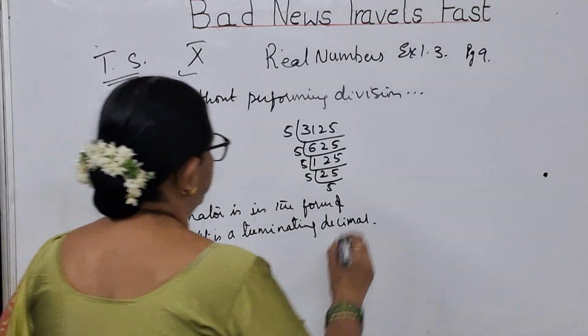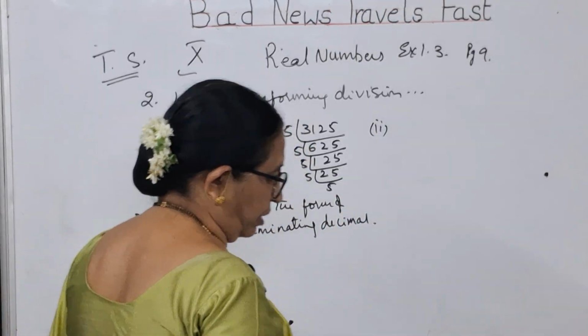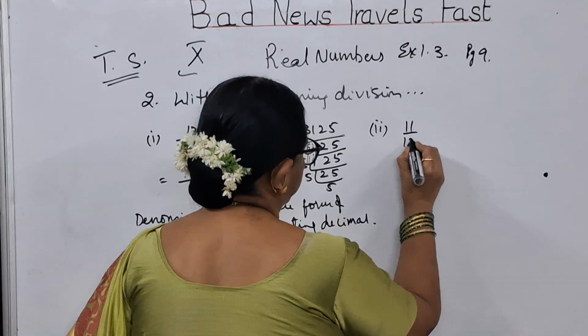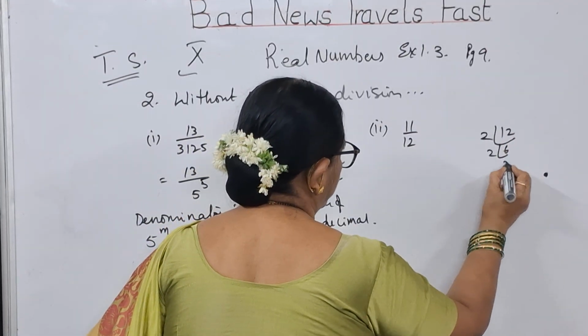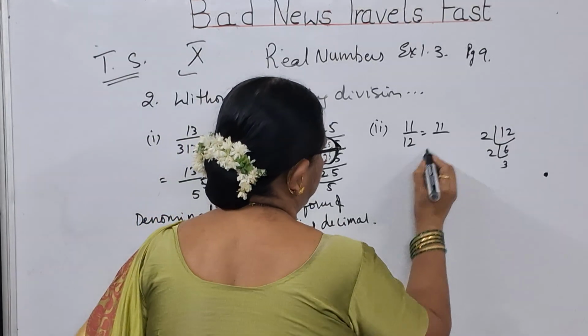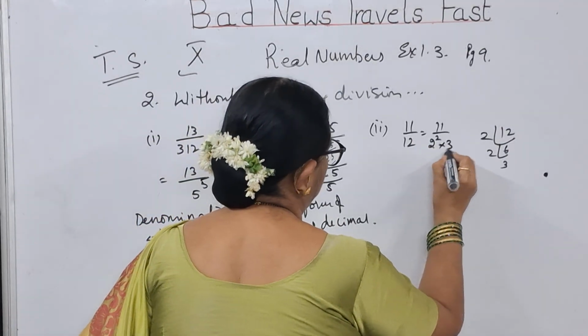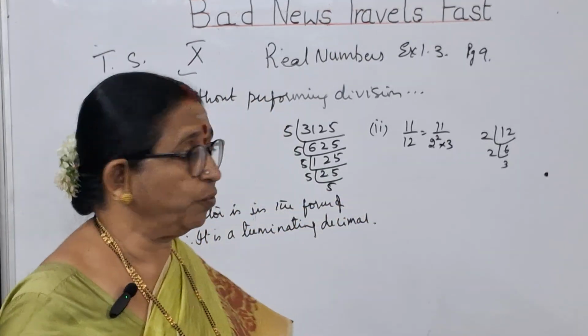So this is the first bit. Now we go to the second bit. The second bit is 11 by 12. So go for prime factorization. 2 6s are, 2 3s are. So how much are you getting? It is 11 by 2 square into 3. See, along with the 2, you have got 3. So what will you say?